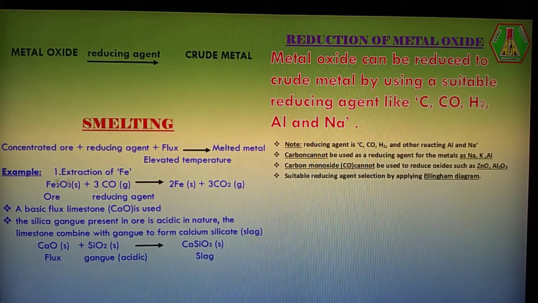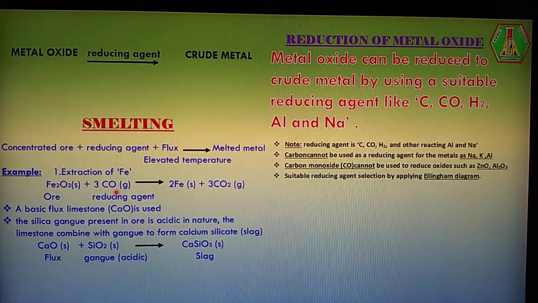Very clear? Right. Here the example is the extraction of iron. The ore is Fe2O3, iron oxide. This is a solid, concentrated ore. This concentrated ore is mixed with carbon monoxide, which acts as the reducing agent. The mixture is taken into the blast furnace and the elevated temperature is maintained. What happened?